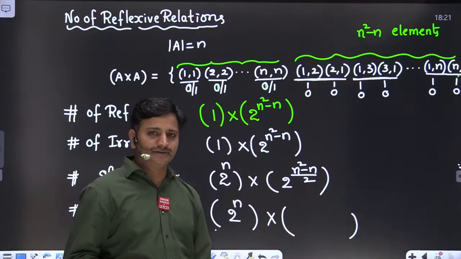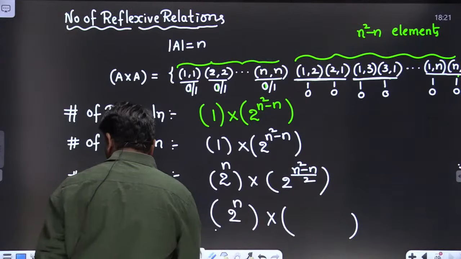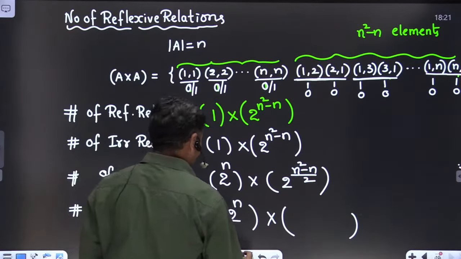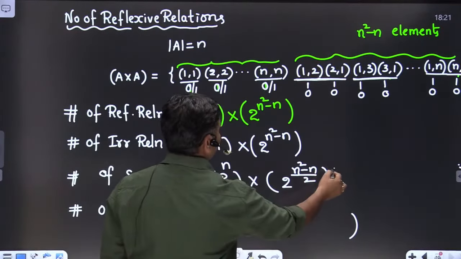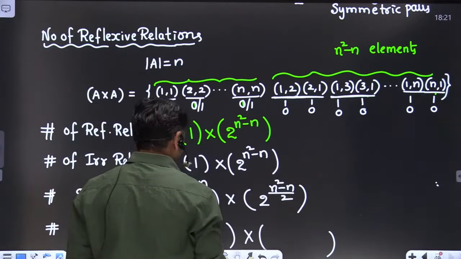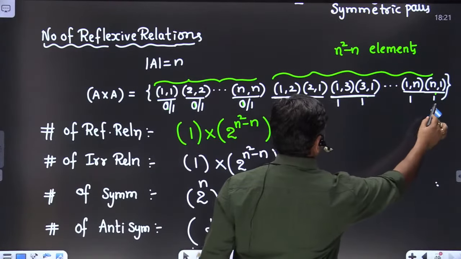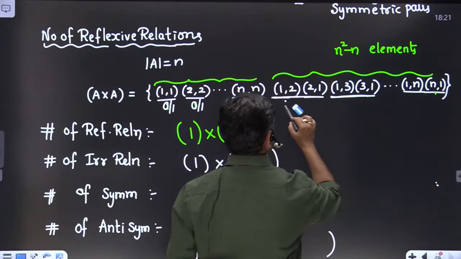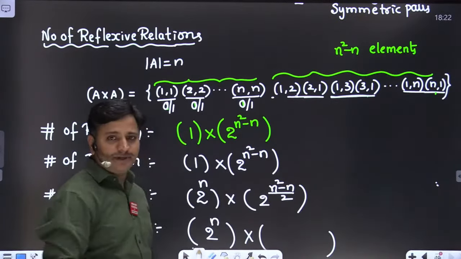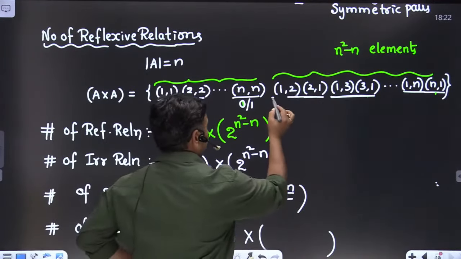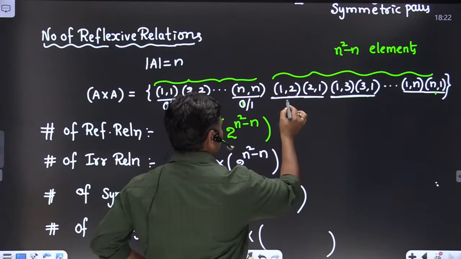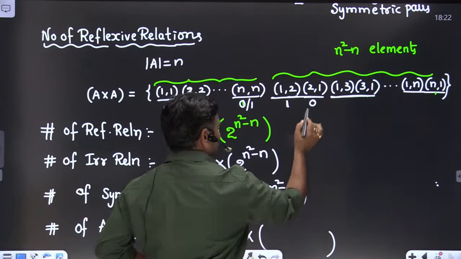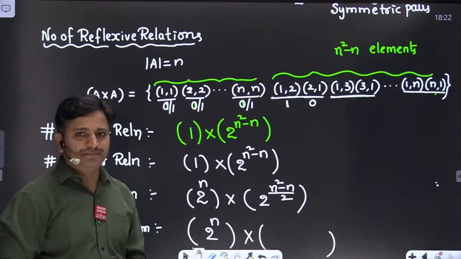What are the three possibilities? Let me explain. When do you say it is antisymmetric, friends? Suppose 1 2 is present, then compulsorily 2 1 is absent. Then only we can say it is antisymmetric.